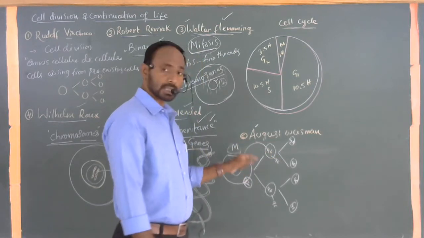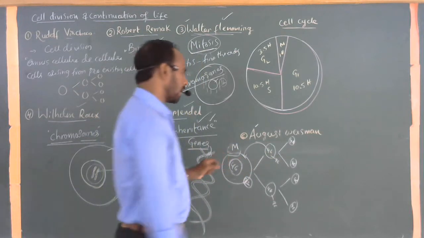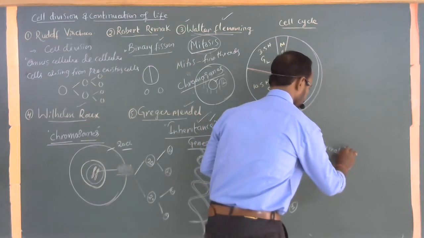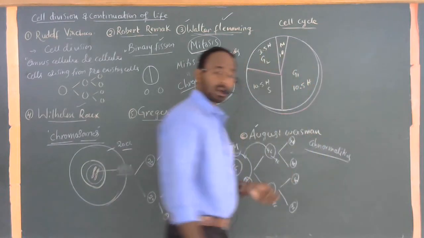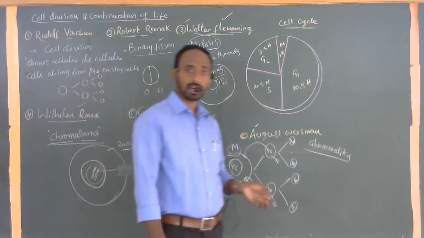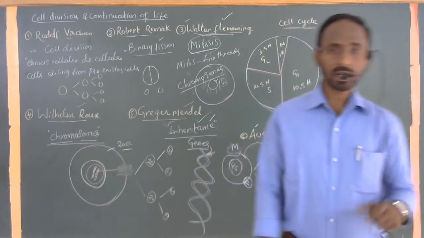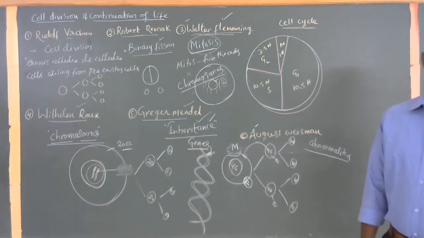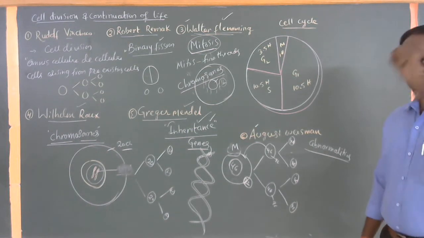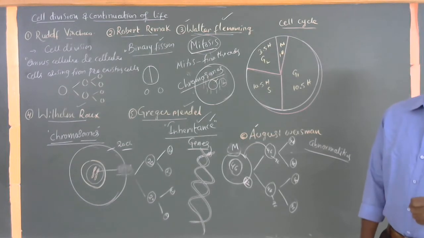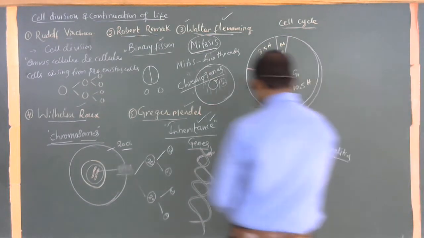Otherwise, the number of chromosomes might change, and there might be complete abnormalities. A number of abnormalities may take place within an organism. We can't imagine what the shape of an organism would be, or what the color, size, shape, or structures would be. The entire world would collapse. All organisms have to maintain a particular number of chromosomes in each and every successive division for millions and millions of years continuously. You understand? So this is the process of mitosis.